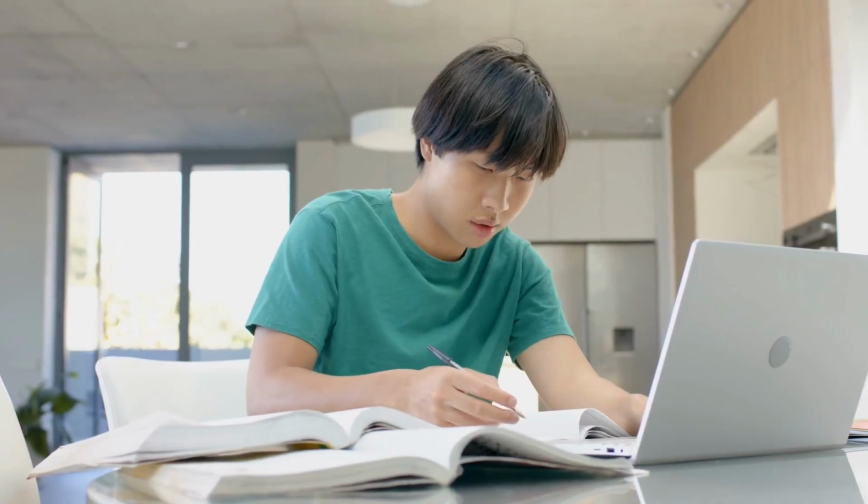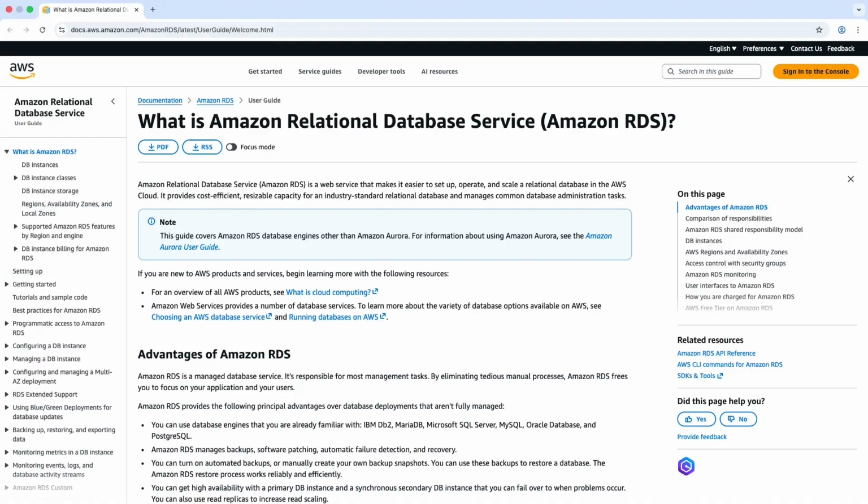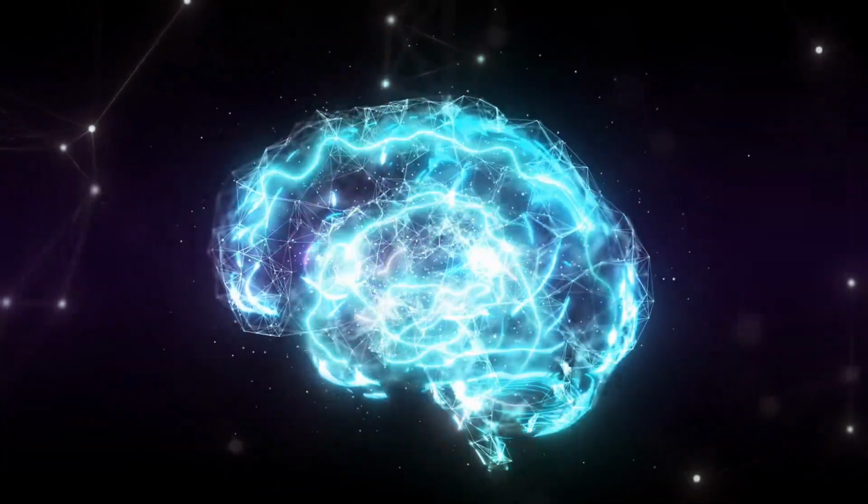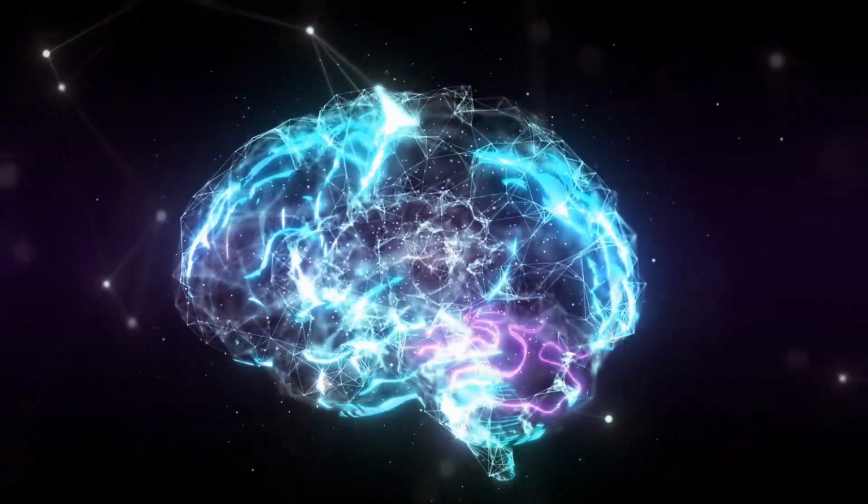Most people study AWS services in isolation. RDS like this, Lambda does that. But the exam doesn't work this way. The exam tests whether you understand the mental models behind cloud architecture.